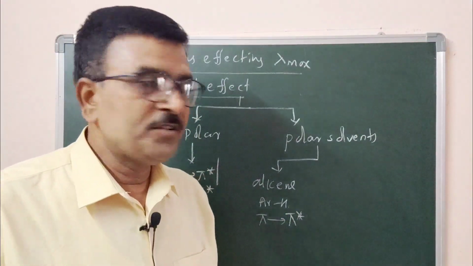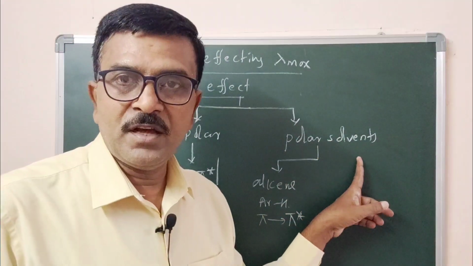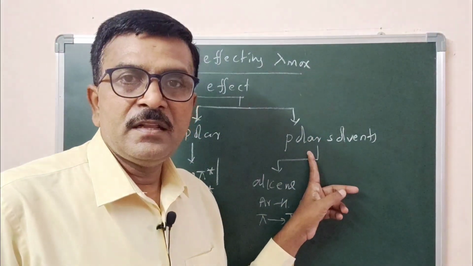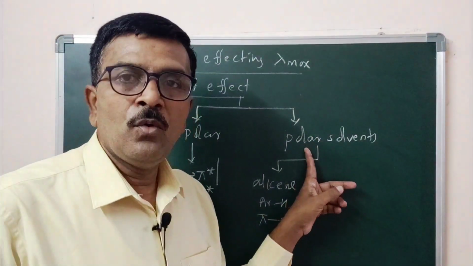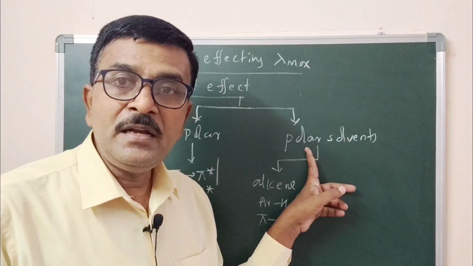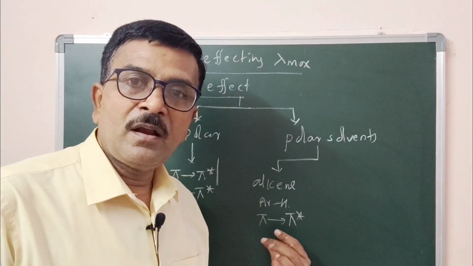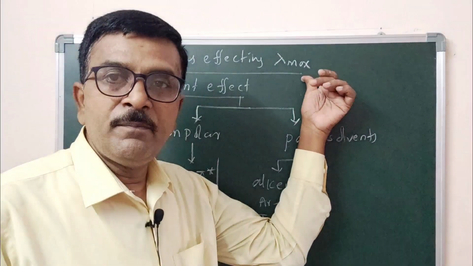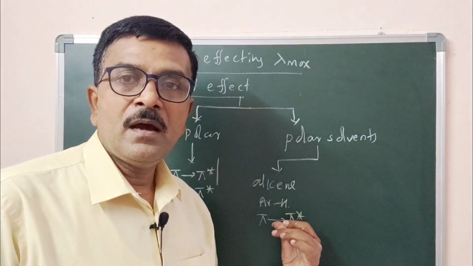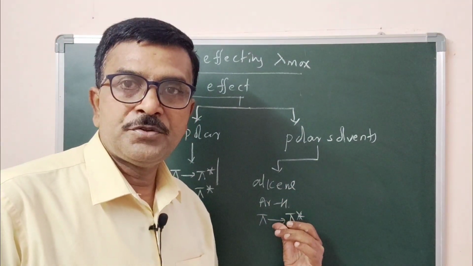The effect of a polar solvent is almost negligible. There is no effect of polar solvent on the pi to pi star transition absorption maxima of alkene or aromatic hydrocarbons.